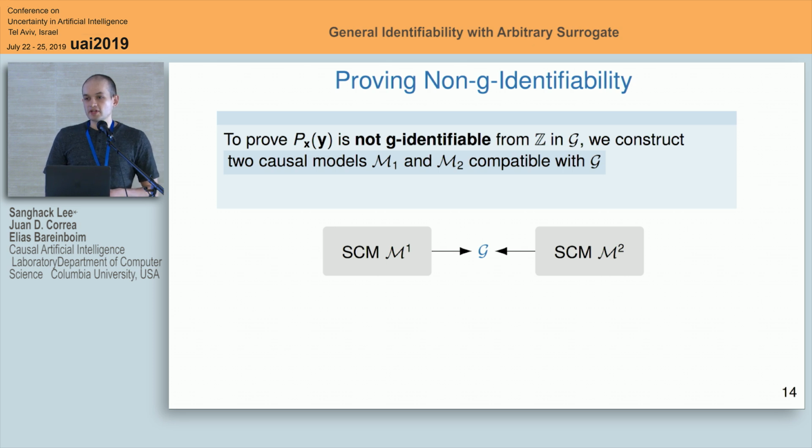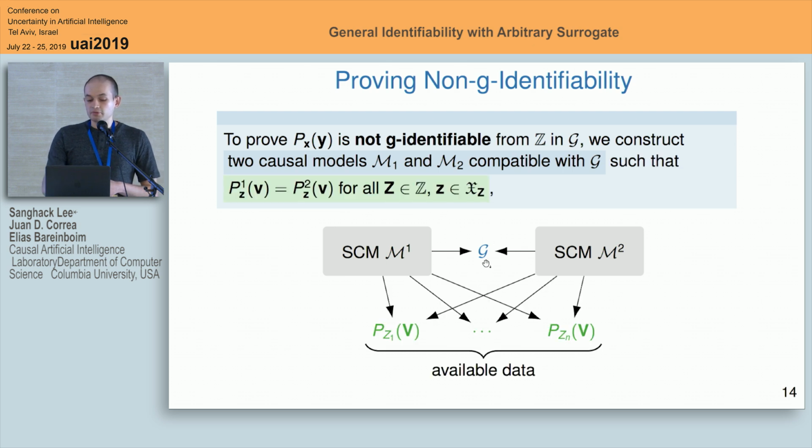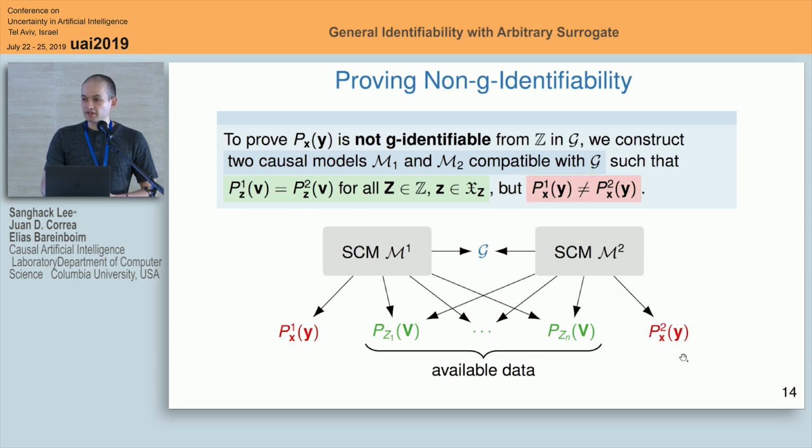The definition before was that it is g-identifiable if the effect is uniquely computable. So to prove that it is not g-identifiable, we need to show at least two models that will match the same graph, that will match in every one of the experimental distributions that we are considering as input. However, they will give different causal effects of interest. So they match in all our input, however, the target effect is different. So it's not uniquely computable. Then it is not g-identifiable.